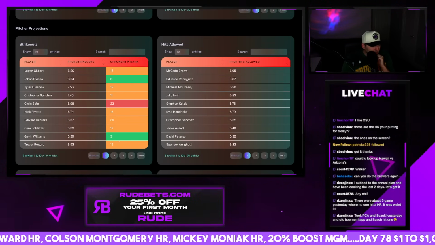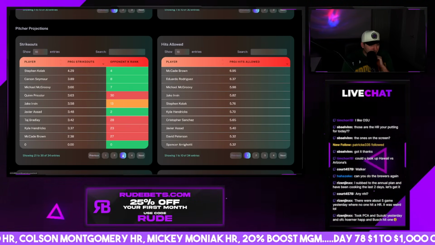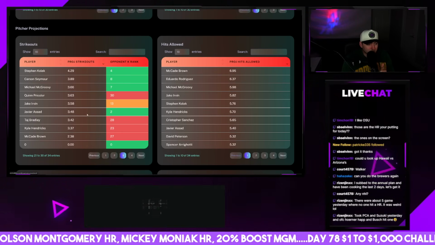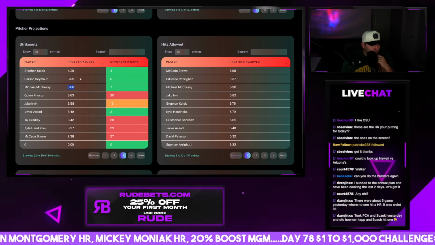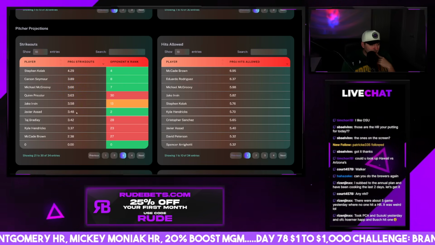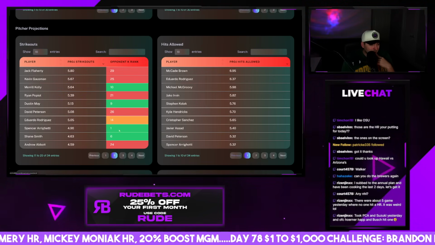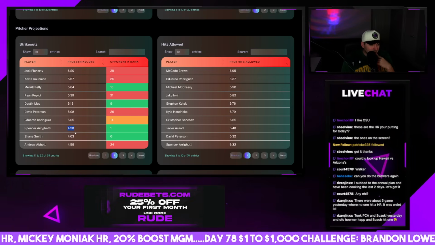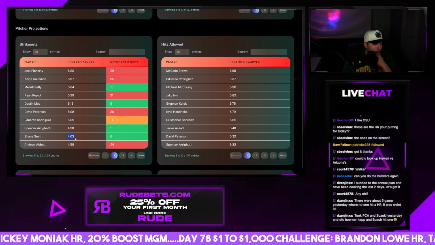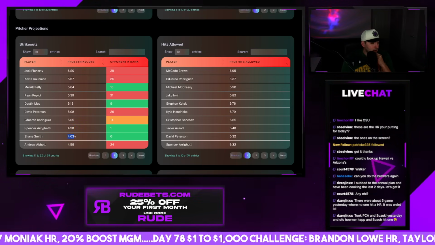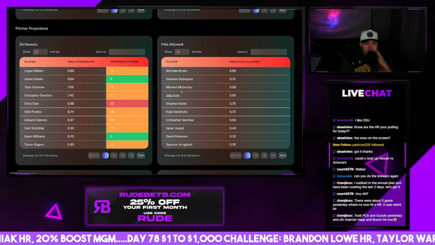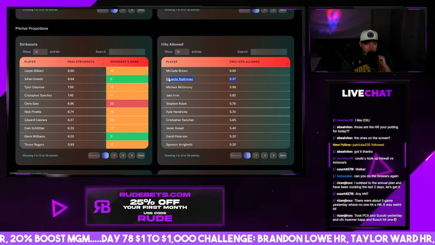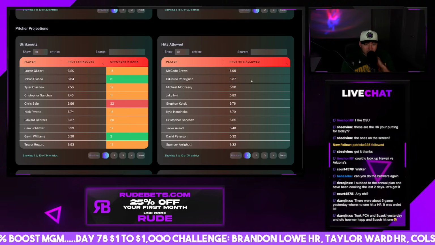Gavin Williams is the other green matchup here. Other than that, I mean, all the green matchups are for the guys who don't throw a lot of strikeouts. McGreevy, Seymour, Kolick, Assad, right? Argetti. These guys are all below league average strikeout throwers, so tough day for strikeouts. Hits allowed have been doing really well, so if you can find Eduardo Rodriguez, 4.5 hits allowed, that's a good play.